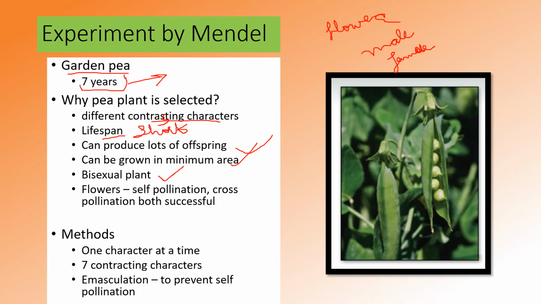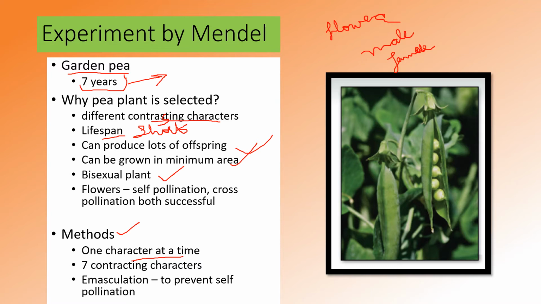The methods he adopted during his experiment were very important. He did experiments using one character at a time. He didn't use all the characters together. He did the experiment by looking at one character at a time. There are 7 characters and he did experiments on different characters.